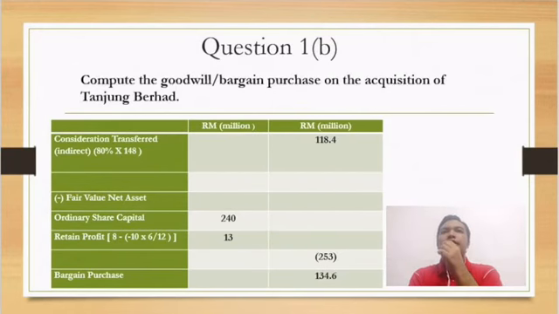We will minus the indirect consideration transfer with the fair value of net asset, and we'll get the bargain purchase of 134.6 million ringgit. So that's all for question 1B. Thank you.